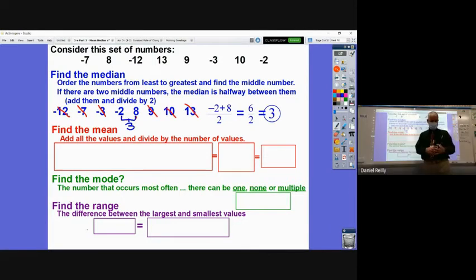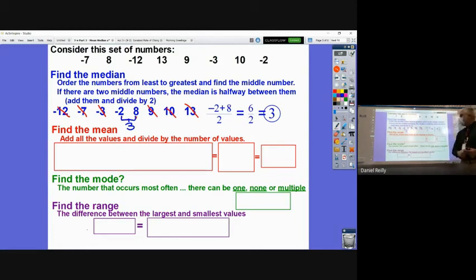If there's an odd number of data points, then you will have one left in the middle. If there's an even number of data points, you're going to end up with two in the middle. Sometimes they'll be the same number, then you don't have to calculate anything. That happens sometimes, right? Okay, that's the median.